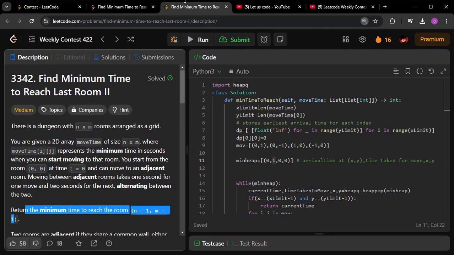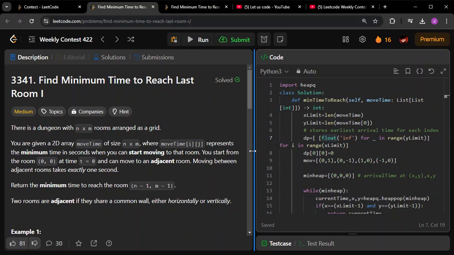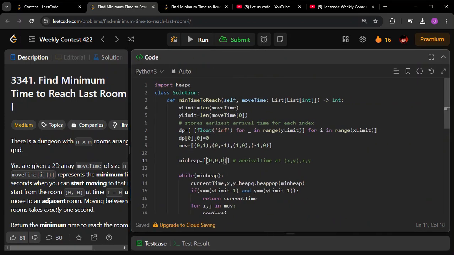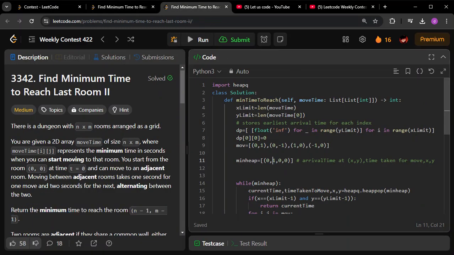If you see my other solution and this particular solution, here I have three values. The first one is the arrival time at x comma y, and the other two are the x and y values themselves, the coordinates. This is the arrival time for that particular node. In this I am going to add an additional value, which is this one. The first value still remains the same, that is the arrival time at x and y, and similarly the last values remain the same, the x and y coordinates. So only this one is the additional value, and it will basically tell me the time taken for the move.